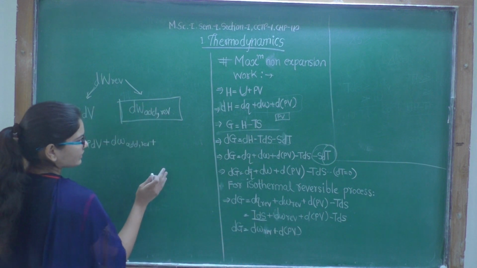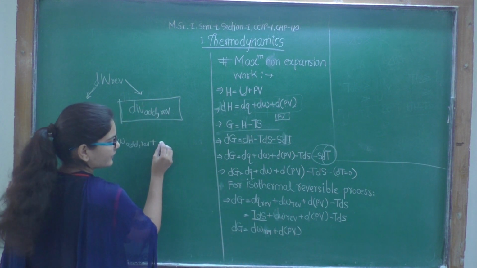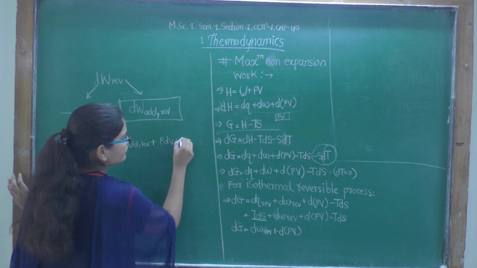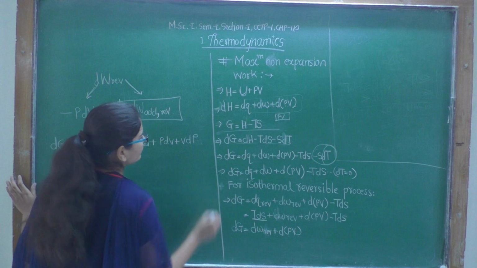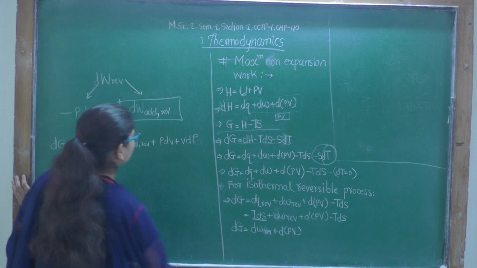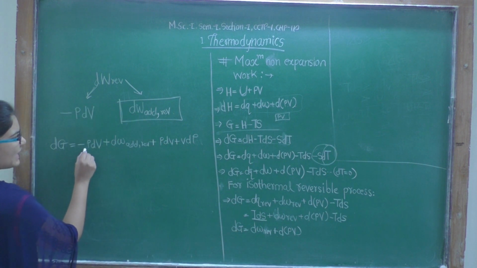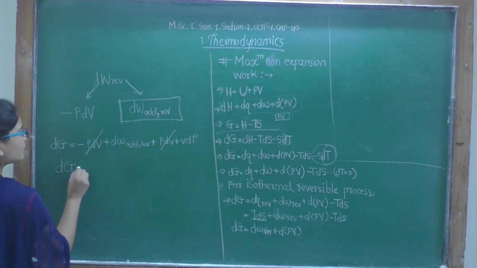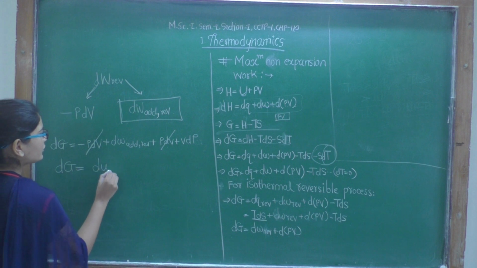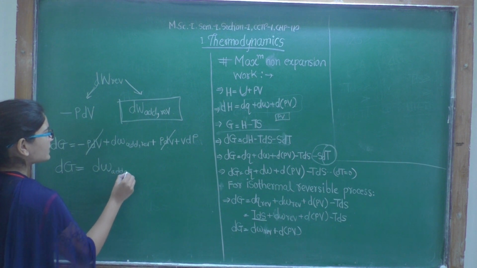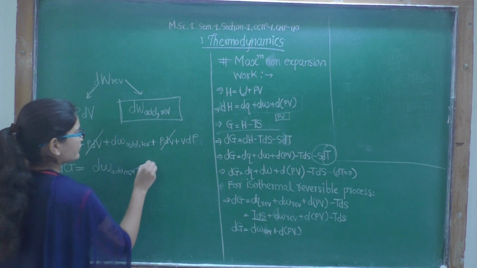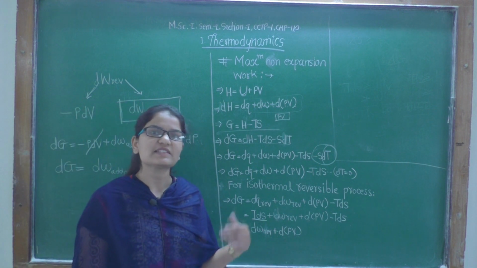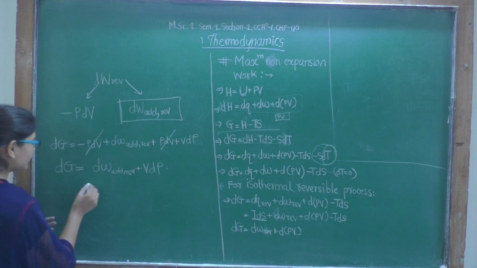What will be the derivative of PV? The UV rule gives PdV plus VdP, right? V as it is times derivative of P. Now minus PdV and PdV get cancelled, and therefore dG will equal dw additional reversible plus VdP. But if we take pressure as constant, what will happen?